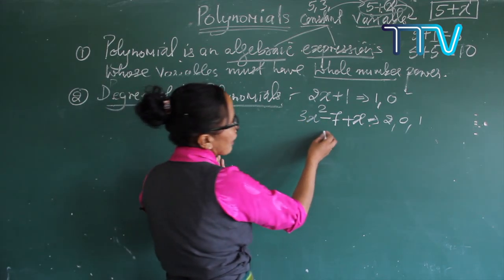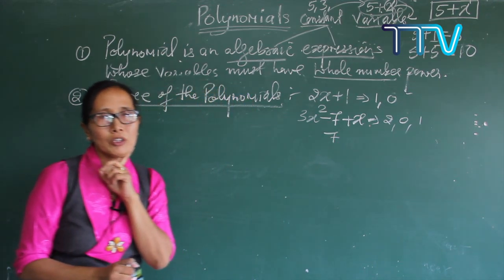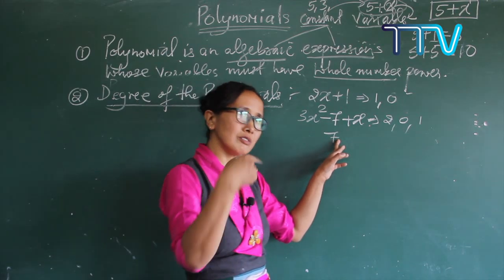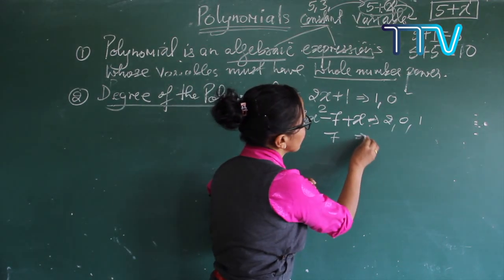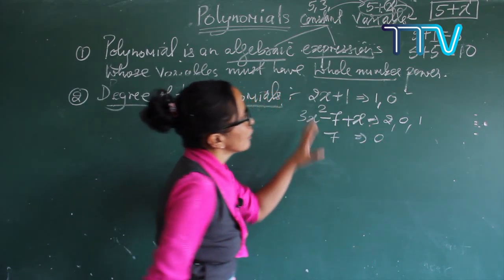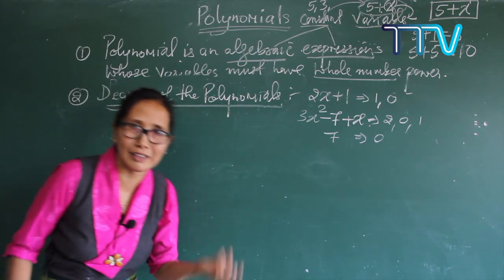Now come to the last one, so I'm just taking one constant number, 7. Is 7 a polynomial? Yes, of course. Why? Because here the variable power is 0, a whole number, and therefore it is a polynomial. So now by looking at this, you can decide the degree of the polynomial easily.